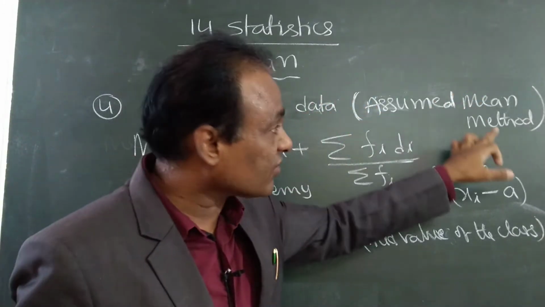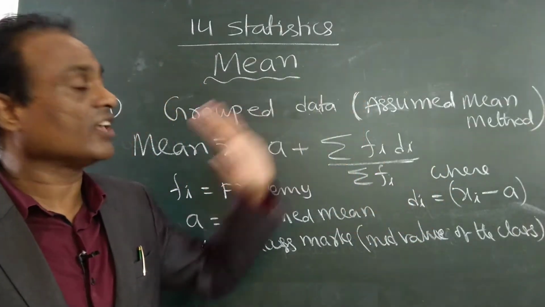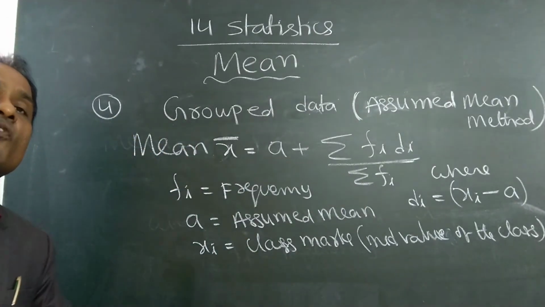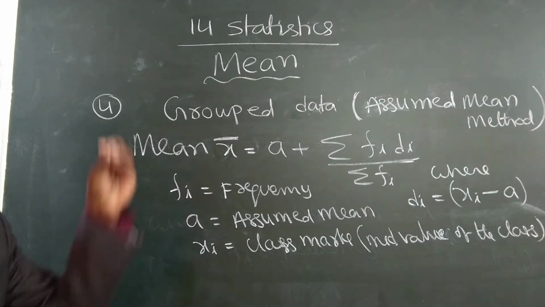So this is called the assumed mean method. The last formula was the direct method, and this is the assumed mean method. And one more formula I will give, and that is enough. Then the complete mean topic will be over, and we can do all the mean problems.